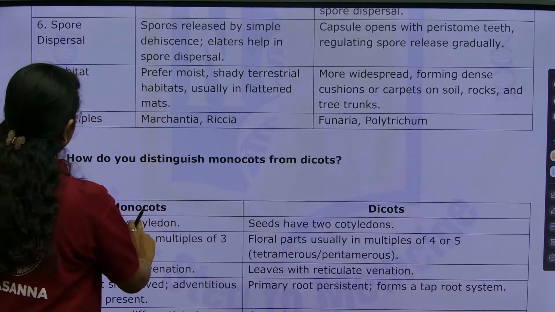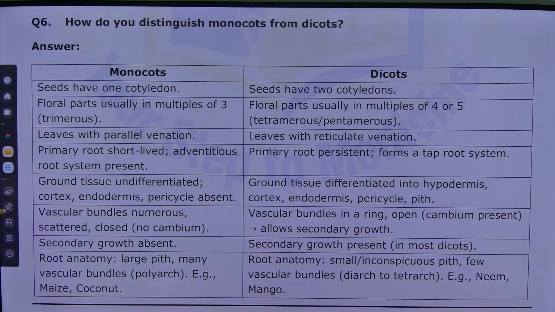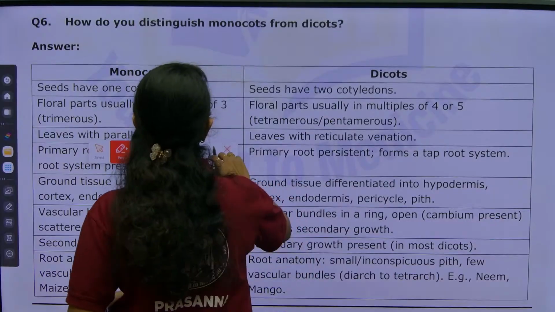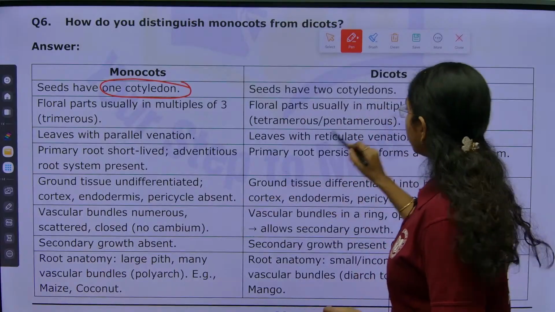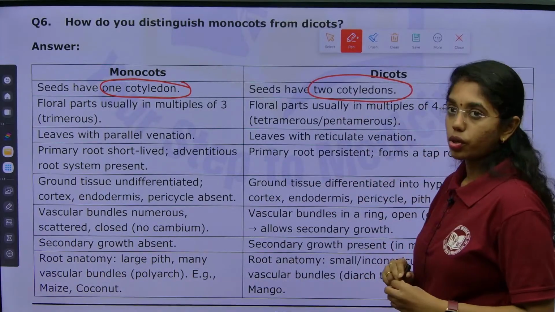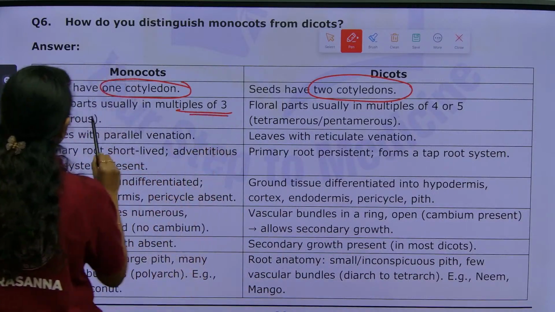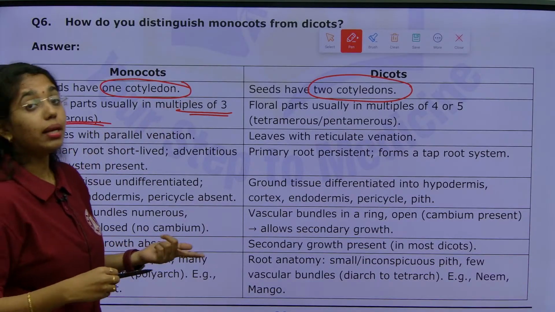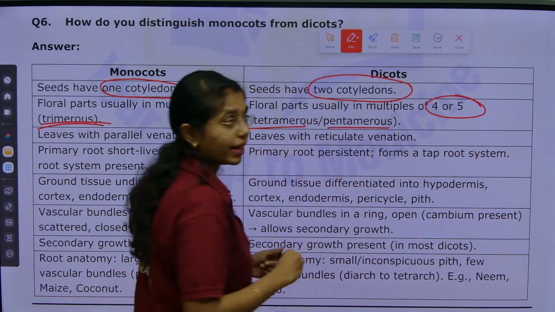Next we move on to how do you distinguish monocots from dicots. In monocots, seeds will have one cotyledon. In dicots, seeds will have two cotyledons. In monocots, floral parts are usually multiples of 3, like trimerous. In dicots, floral parts are usually multiples of 4 or 5, like tetramerous and pentamerous.